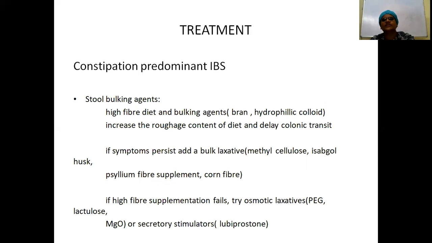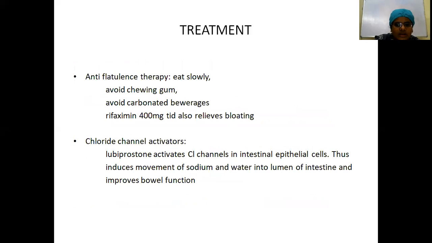Yeah, you can see it near the secretory stimulators. I told you lubiprostone is a chloride channel activator. Lubiprostone activates the chloride channel in the intestinal epithelial cells. So after this activation, what will happen? There will be movement of sodium and water into the lumen, and the stool quantity in the lumen will increase, so it improves the bowel function.